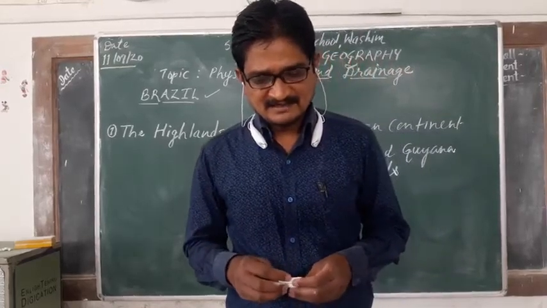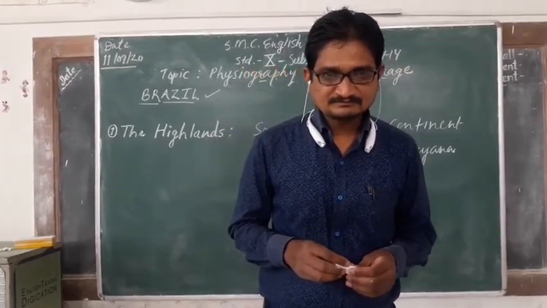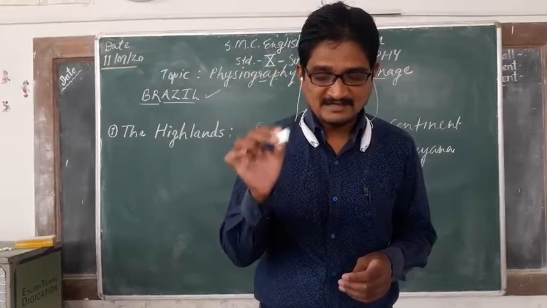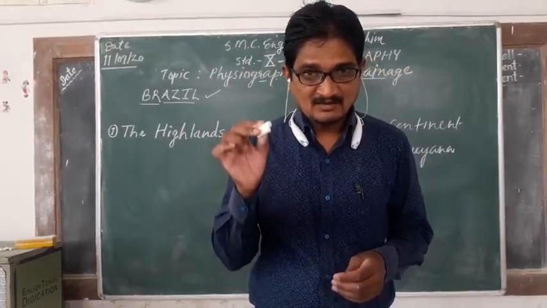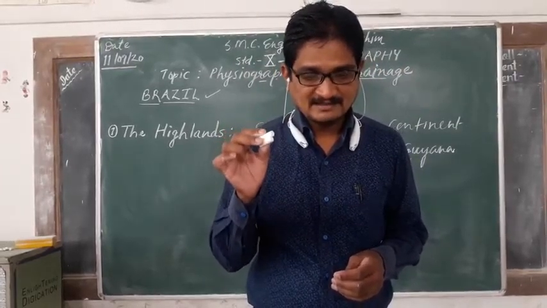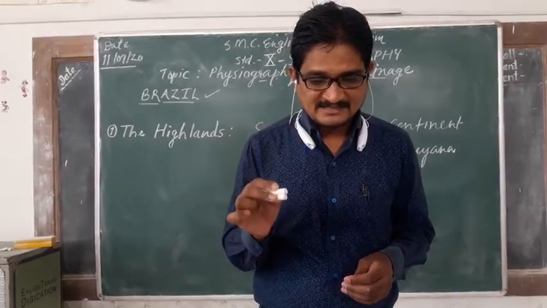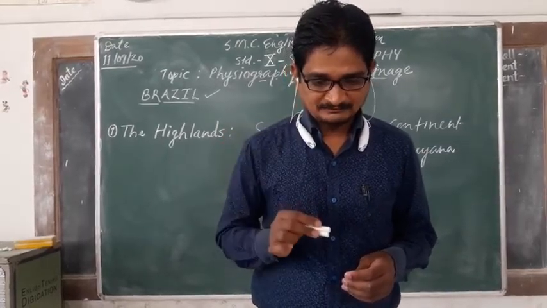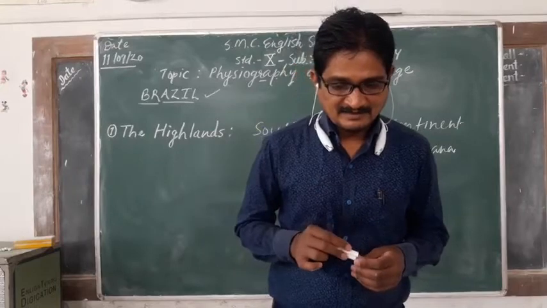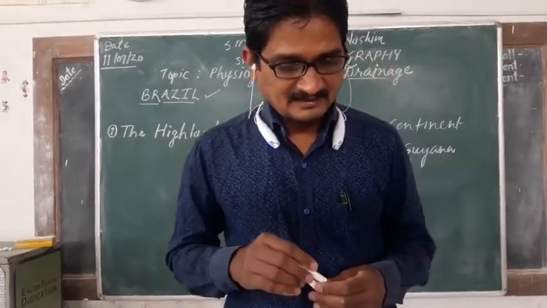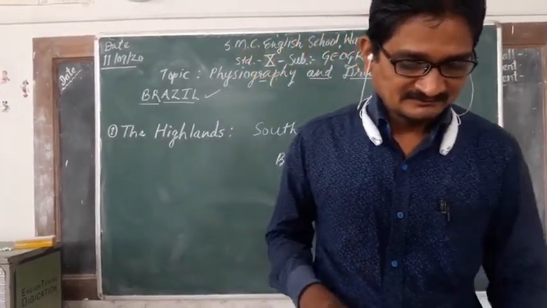In Brazil, note down, the Brazilian Highlands cover the states of Roraima, Pará and Amapá in the north.